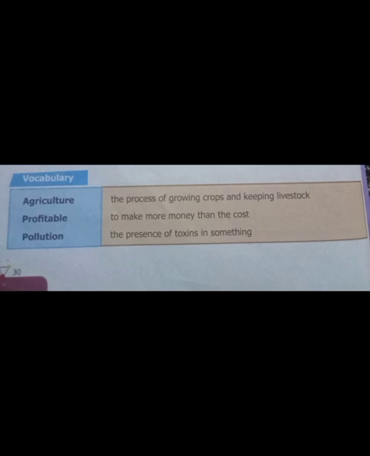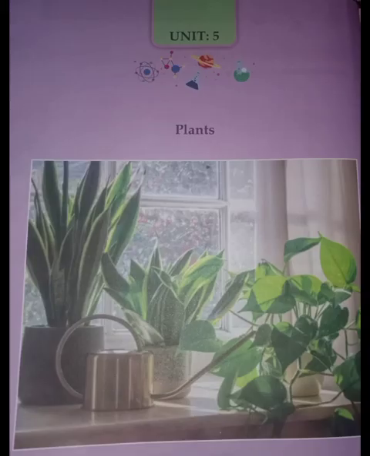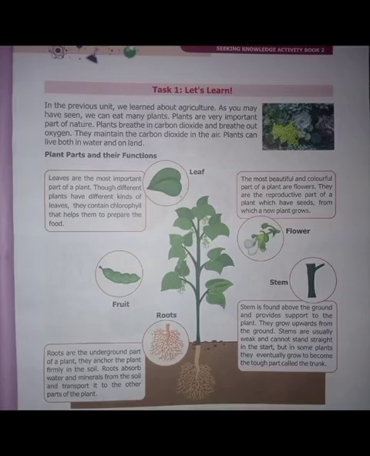Now we are going to start reading of unit number 5, plants, which is related to the previous chapter, agriculture and livestock. So let's start reading. As I told you earlier, the same is written here. In the previous unit we learned about agriculture. What is agriculture? Agriculture is the process of growing crops or growing plants and rearing of livestock. Livestock means farm animals.